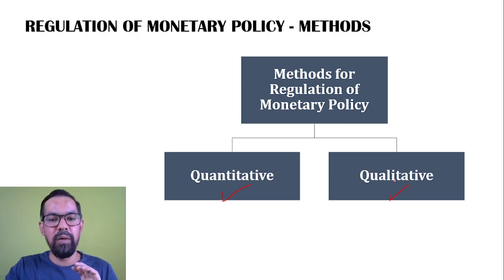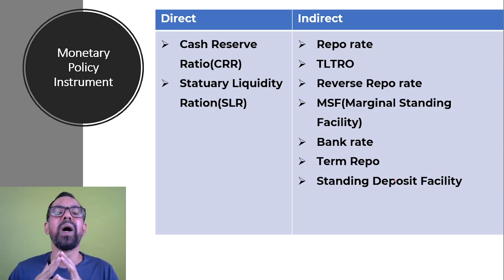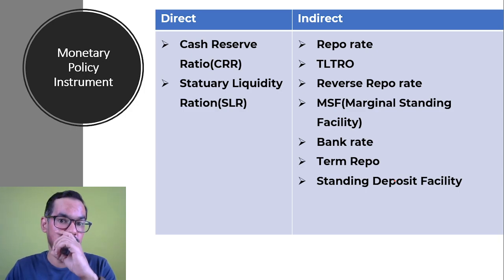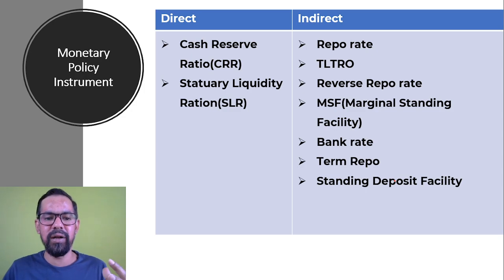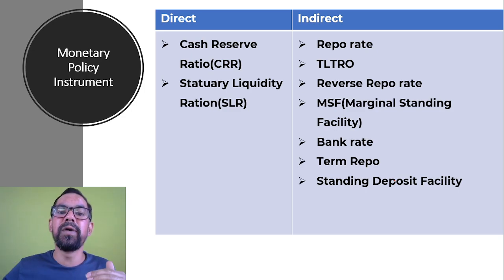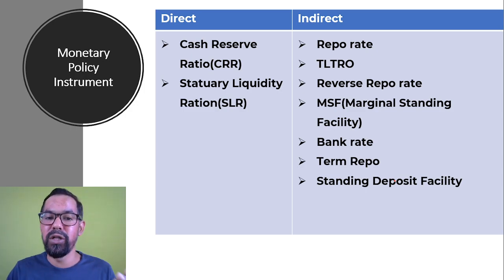So guys, whenever we talk about the quantitative tools, as I already told you, it is something related to numbers. For every tool you will have some certain number. Like if RBI is changing CRR by this percentage, this will be the effect on liquidity in the market. This is the basic crux of your quantitative tools. We have a number of tools. These tools are further divided into two parts. One is direct, another one is indirect.